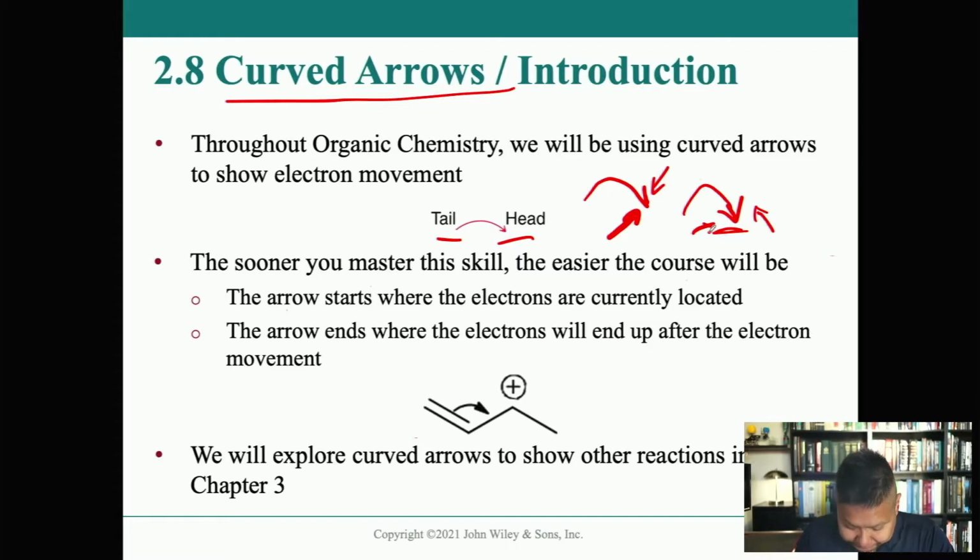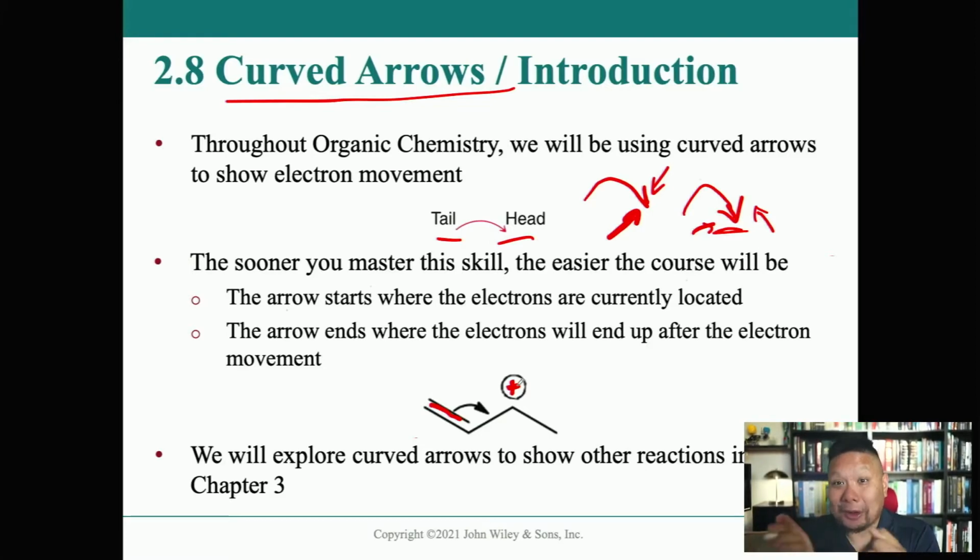Like I was showing you in the previous example, because somehow I always skip ahead: when you have a double bond here and a carbocation here, you can draw a resonance structure. How do you know what it looks like? You just use arrows to push electrons where they need to go. My general rule of thumb is that electrons are negative, so they want to go to things that are positive.